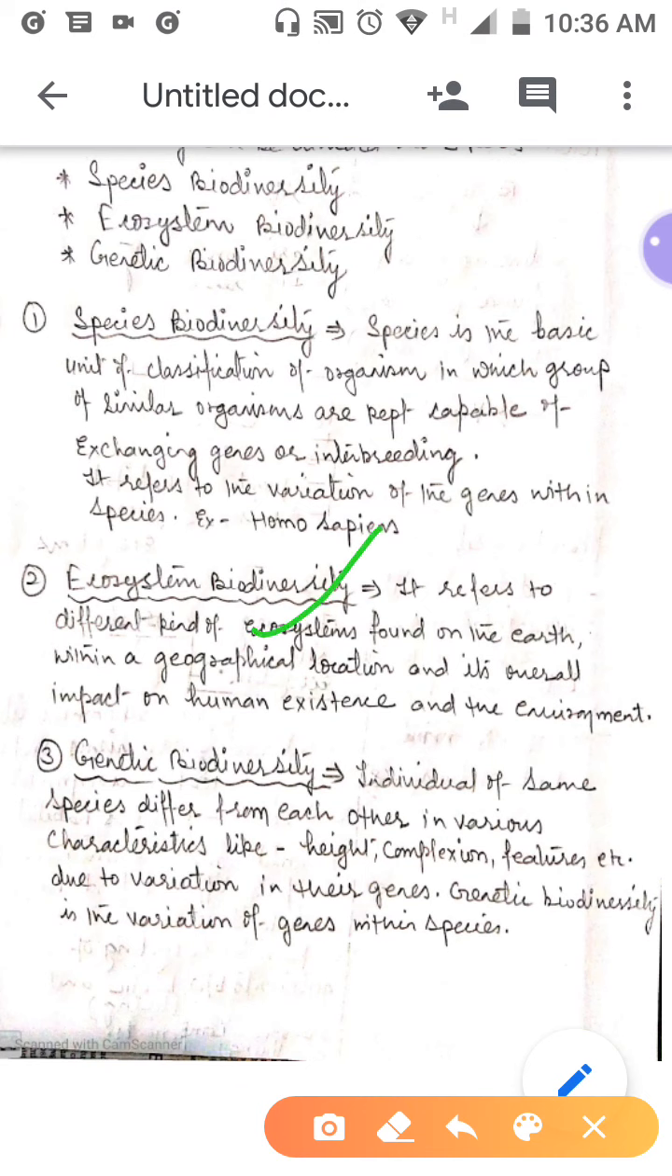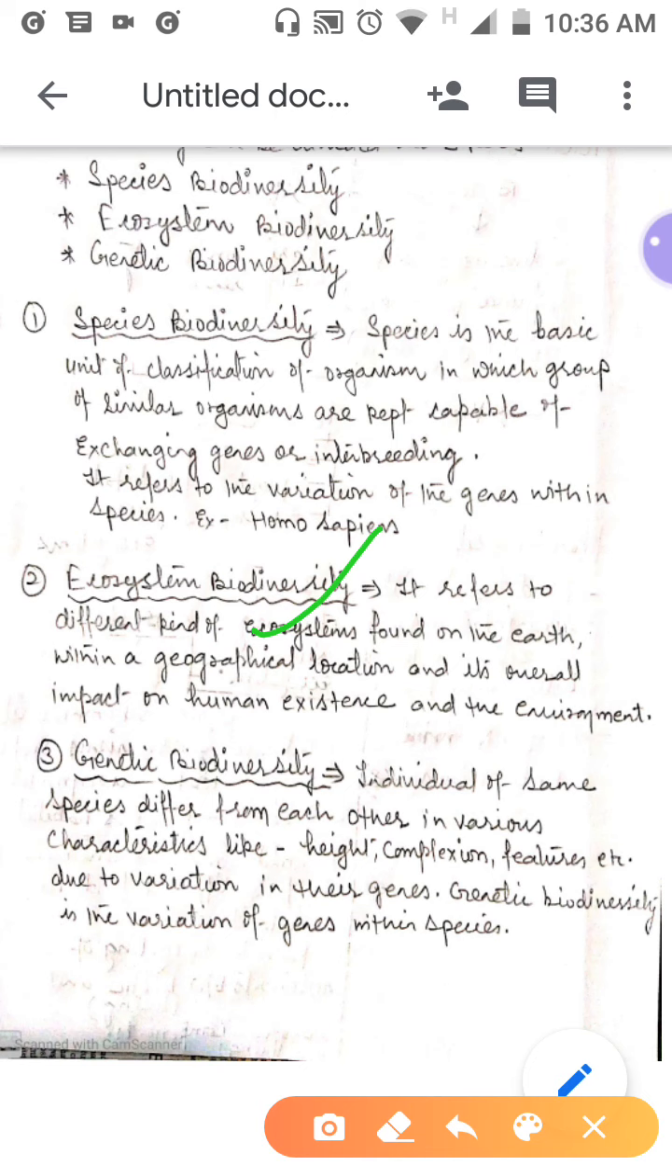There are different kinds of ecosystems, like pond ecosystem, grassland ecosystem, forest ecosystem, and other types of ecosystems found on the earth. And these ecosystems are present in a particular geographical location, and this biodiversity also tells us about the overall impact on human existence and the environment.